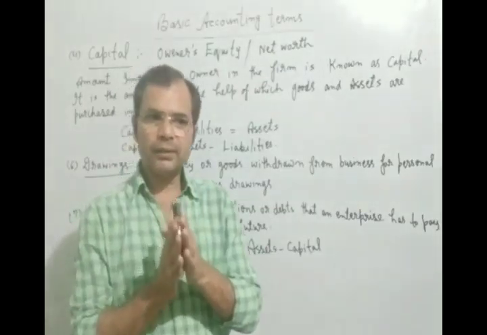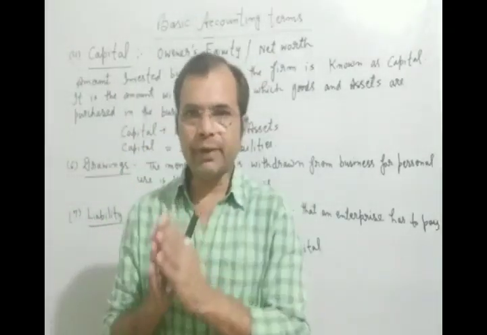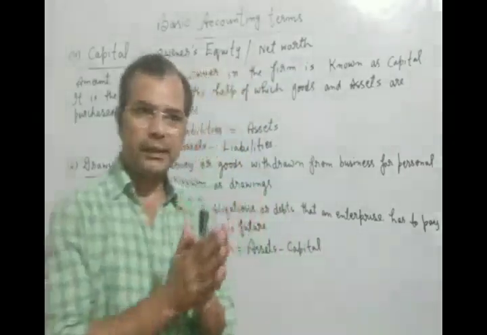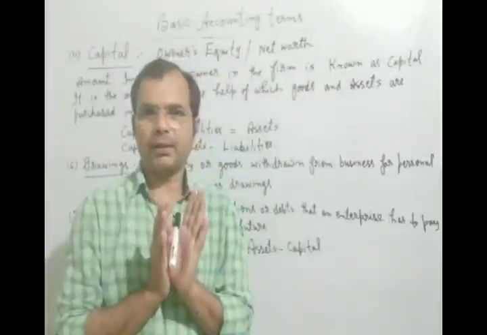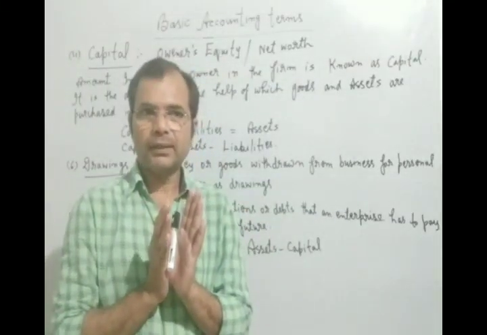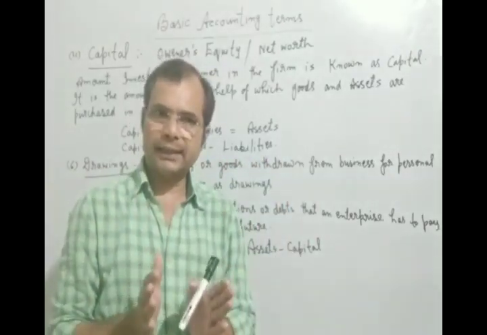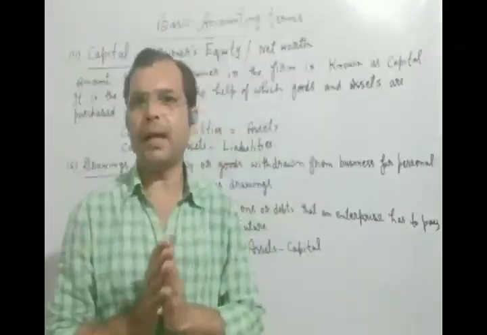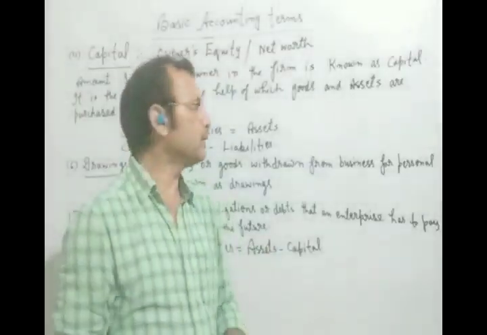If you are using some furniture, it is also a part of capital, but this will be called an asset, but an asset will also be a part of capital. How? Now we will see.